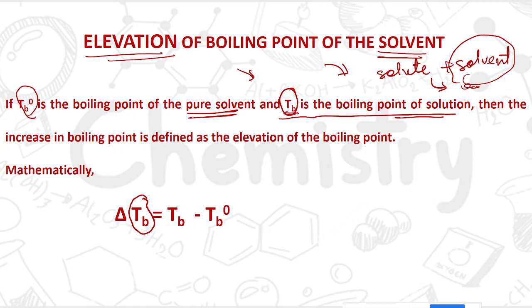In that case, the value of TB will be higher. So that is the reason delta TB is equal to TB minus TB naught, where TB is the boiling point in the solution, and TB naught is in the pure case.